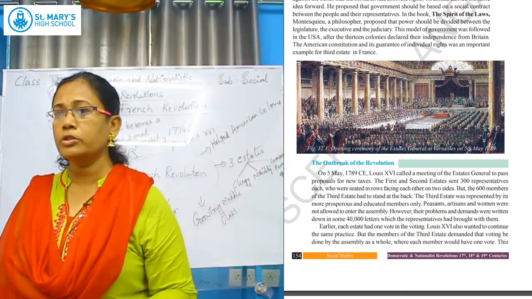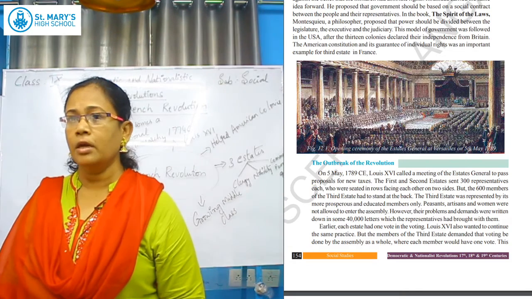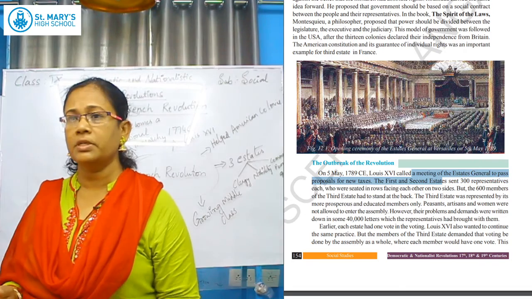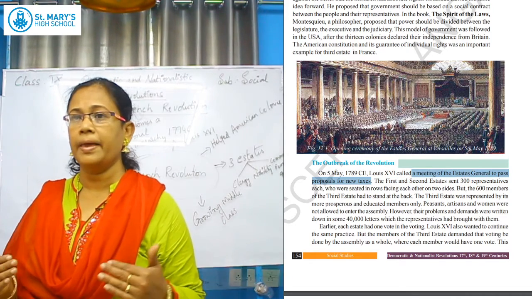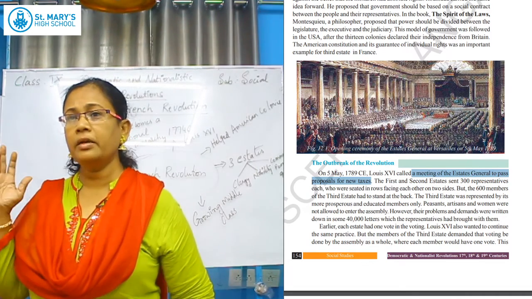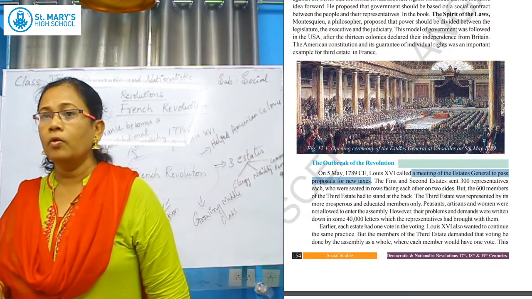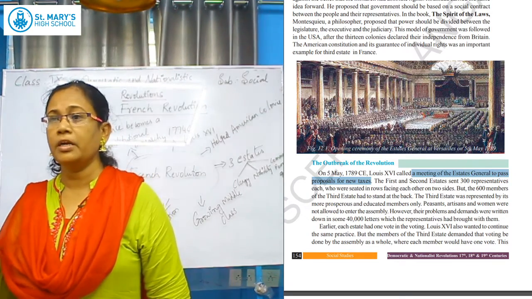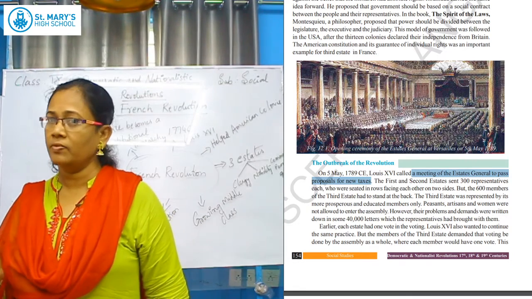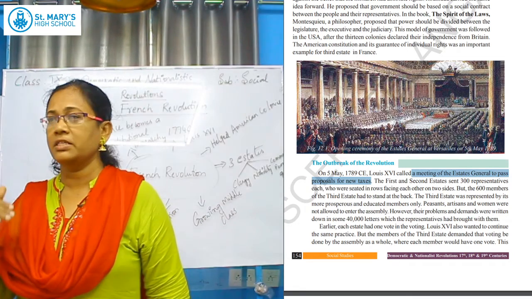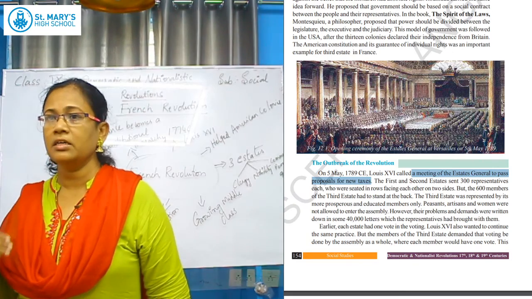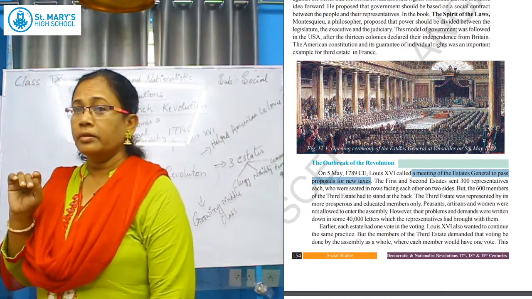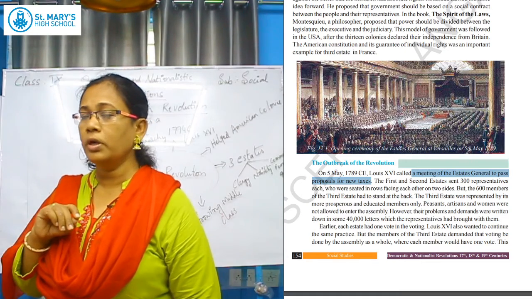At that time also, Louis wanted to increase the tax. Now what does he have to do? He called all three estate peoples, the first estate, second estate and the third estate people. At that time, as it was a monarchy rule, a voting system like today's was not there. The voting system was estate-wise: each estate, first, second and third, had one vote. So the king decided to go with a voting system.